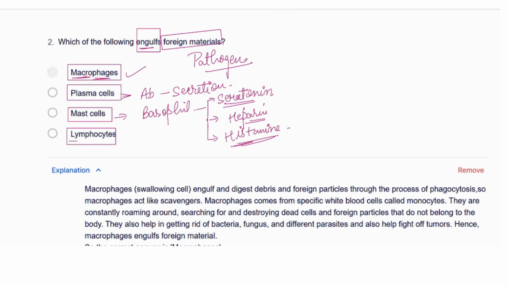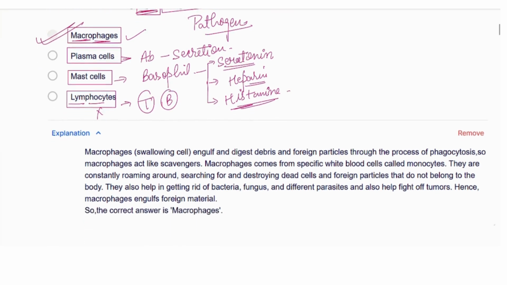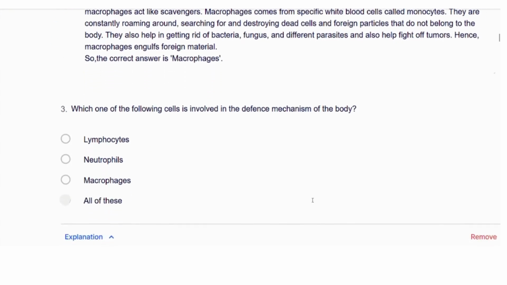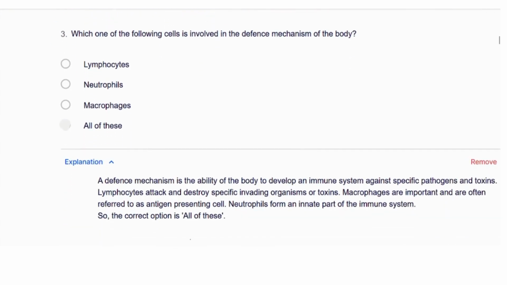And lymphocyte, we know very well, is only a kind of WBC, T cell or B cell. Here it is either the T cell or the B cell, which cannot engulf fully but will kill the pathogen. Here they are asking in the question about engulfment. So engulfment will be because of the macrophages, not because of these remaining three. Again the explanation is given. If you need, you can take a screenshot of it and read it carefully.